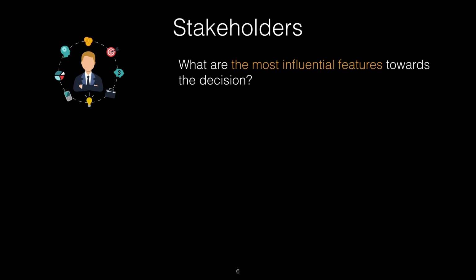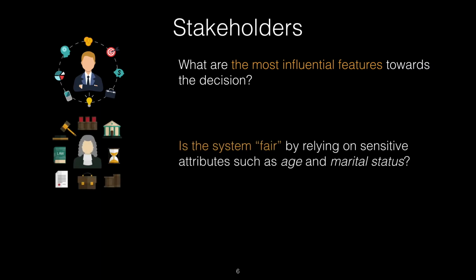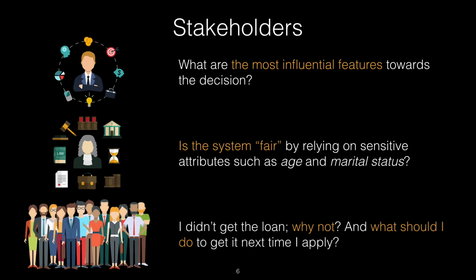Naturally, in this setting, some questions arise. The bank may ask itself, what are the most influential features towards the decision? Regulators or governing bodies may ask, is the system acting fairly by relying on sensitive attributes such as age and marital status? And bank customers such as Edward who have been denied the loan may ask, I didn't get the loan, why not? And what should I do to get it the next time I apply?